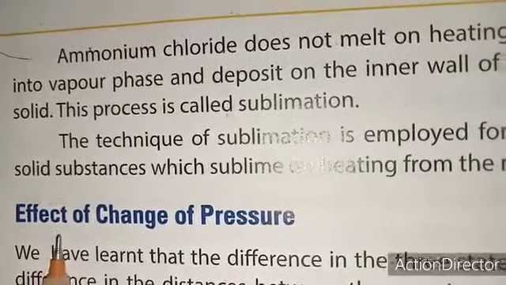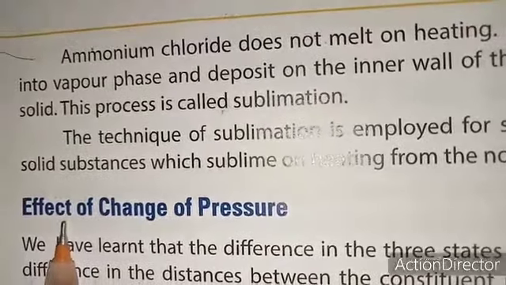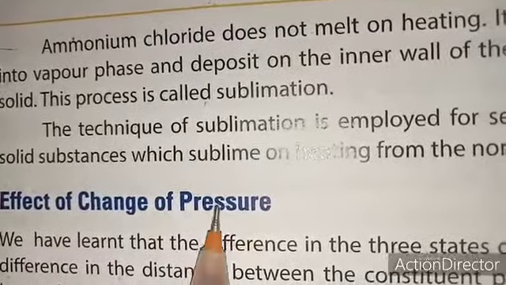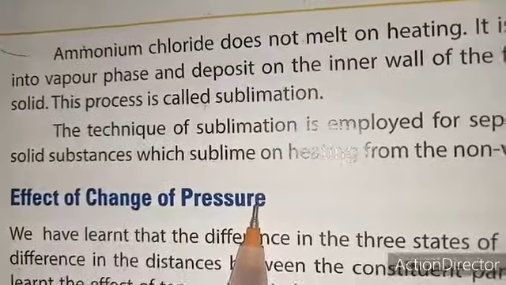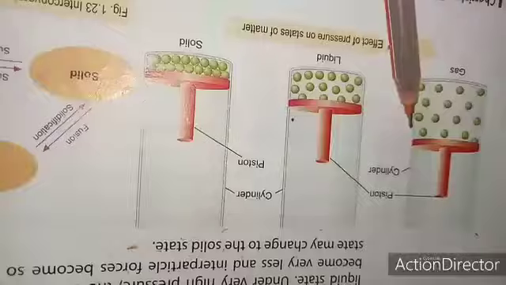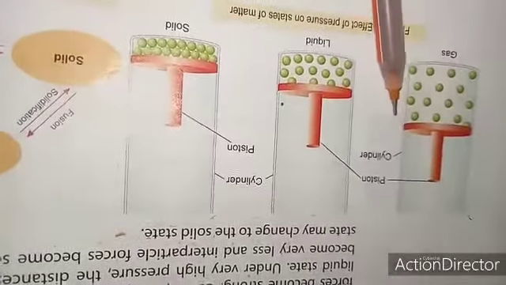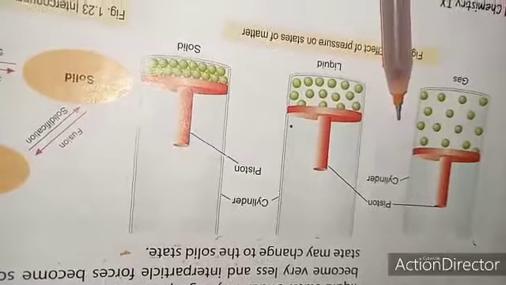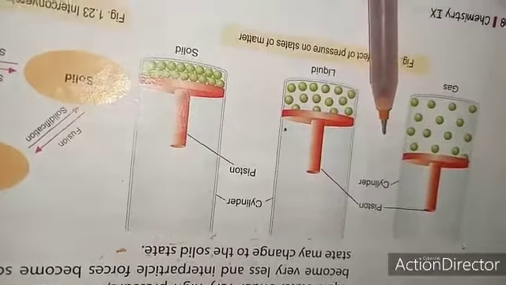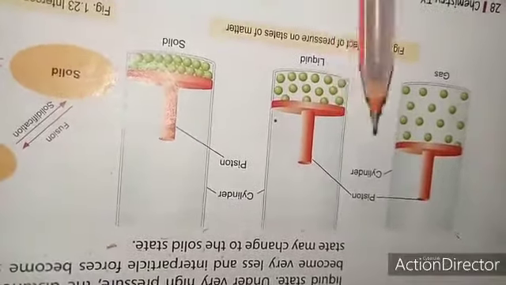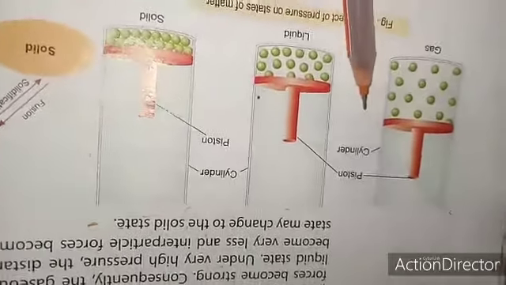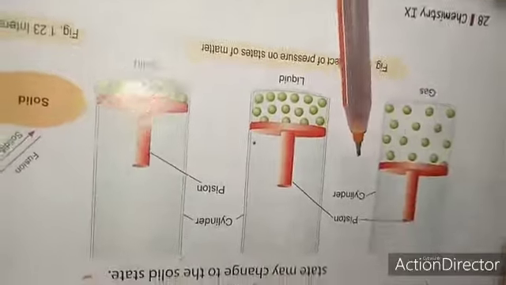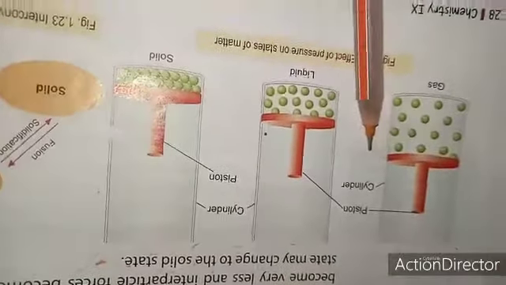Pressure is another factor on which the states of matter depend. So let us see the effect of change of pressure on states of matter. Let us do an activity to understand how pressure affects the states of matter. As we know, temperature and pressure are the two factors on which states of matter depend.